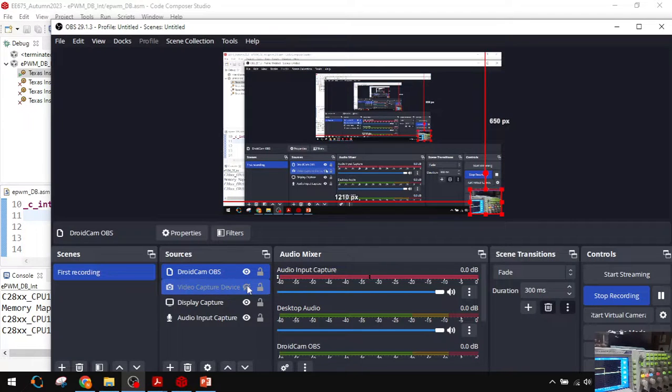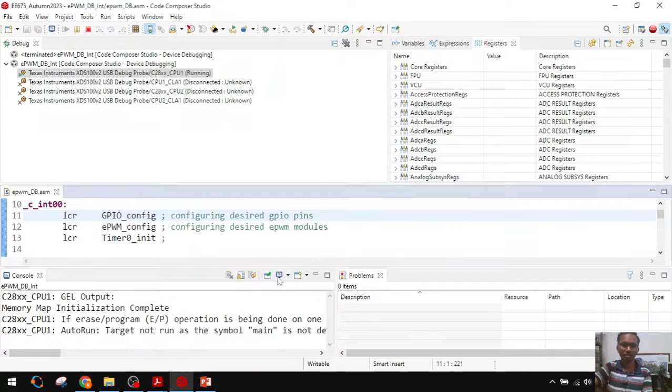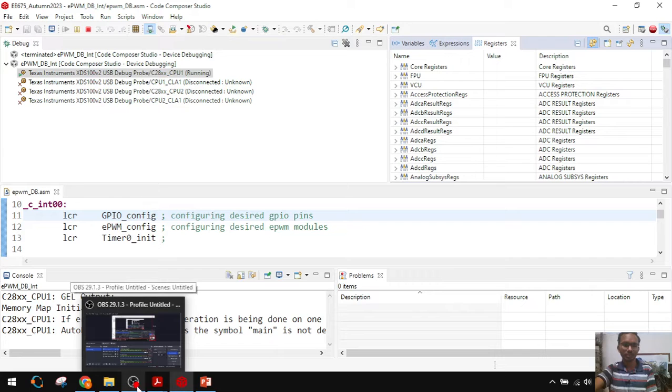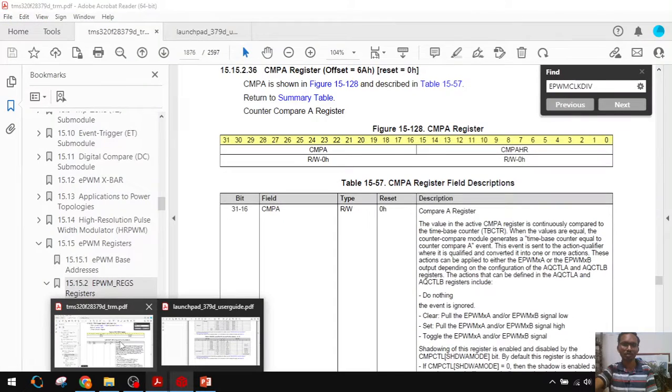Okay, now here you can check all your configurations. I am not showing here. Now this is about the ePWM module gate pulse generation.